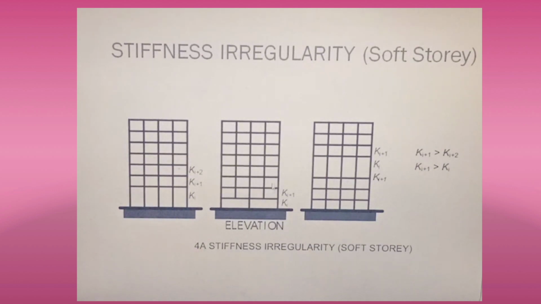Similarly, in the second figure, the lateral stiffness of this particular story is only Ki, and above that it is Ki plus 1, so it becomes your soft story. Similarly, in the third figure, the lateral stiffness is lesser in this particular story, so you can consider it a soft story.